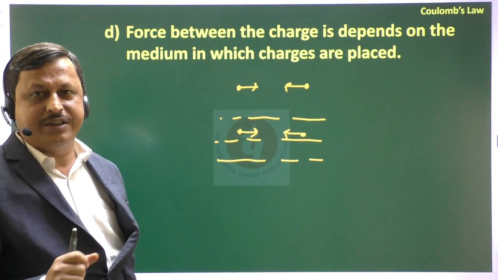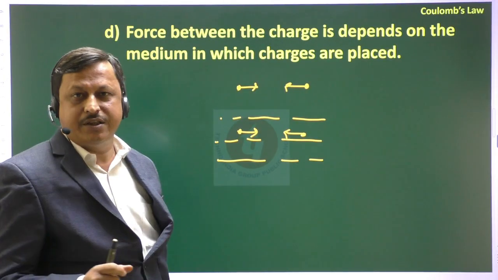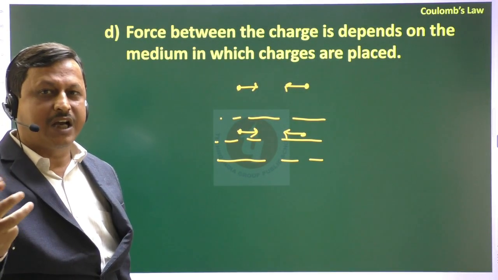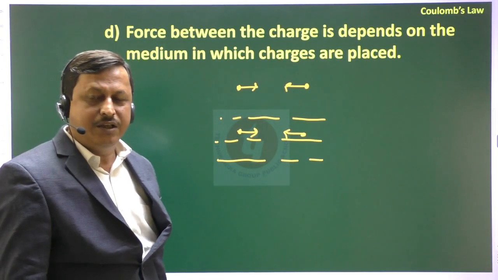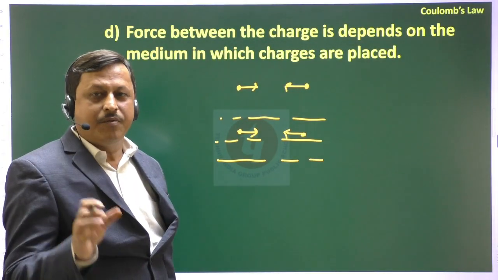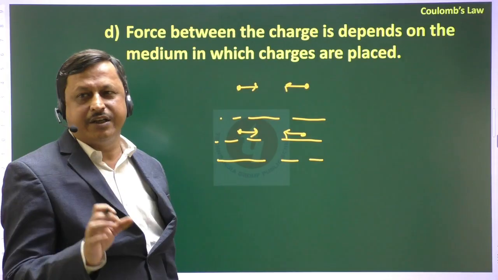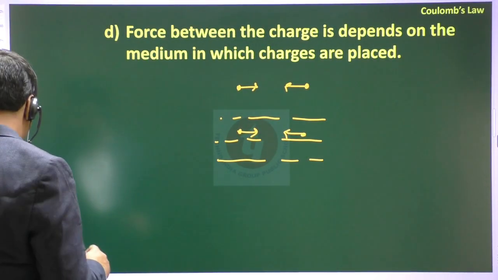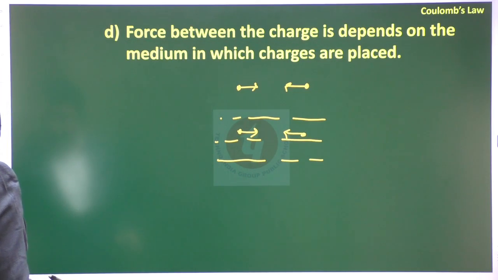But electrostatic forces may be attractive or repulsive, because if the charges have the same sign they repel each other, but if opposite in sign they attract each other. Okay. Next, these are the properties of electrostatic forces.